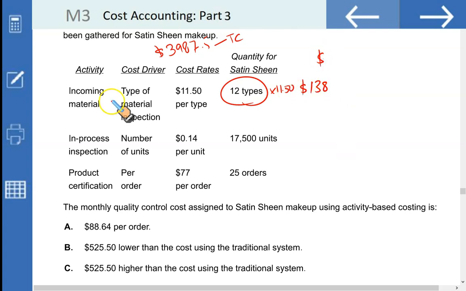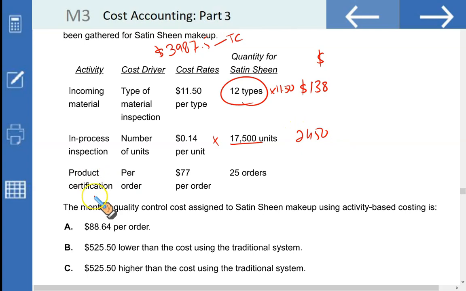The next activity is in-process inspection. This activity cost pool is driven by the number of units. More units, more in-process inspection, and the rate is 0.14 per unit. If there were 17,500 units of satin sheen, and the cost per unit for in-process inspection is 0.14, then 17,500 multiplied by 0.14 gives you 2,450.